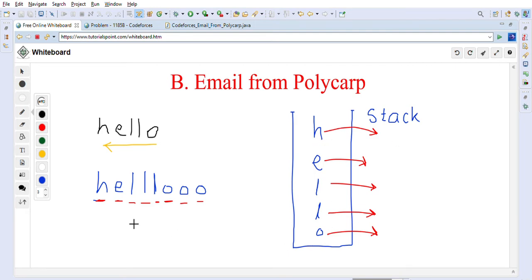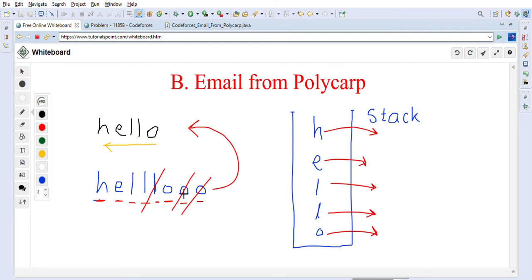So at the end we will check if the stack becomes empty, right? If the stack is empty, then it means that we can form the first word from this second word, right? So we can form this word hello from the second word. Now you must have noticed how we can form this, right? If you remove this L from here, and these two O's, then we get HELLO, right? So this is the way we will be using a stack of characters to check if we can form this word.